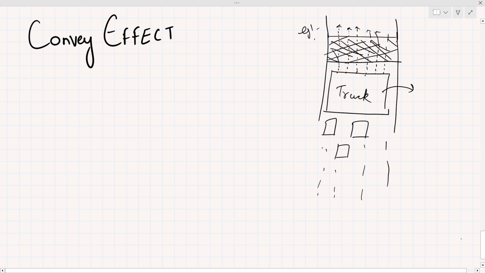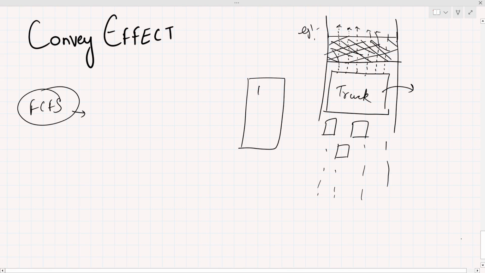Similar cases happen in one scheduling algorithm, which is FCFS. This will happen in FCFS as well. Why do I say this? In a ready queue, let's say we have three processes, P1, P2, P3, and every process needs a CPU to execute.